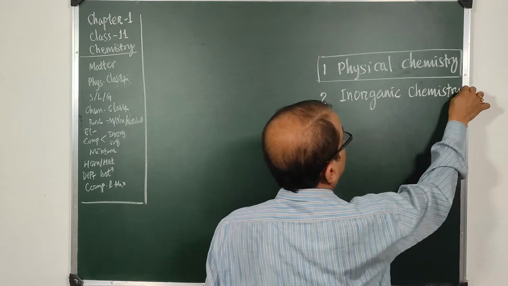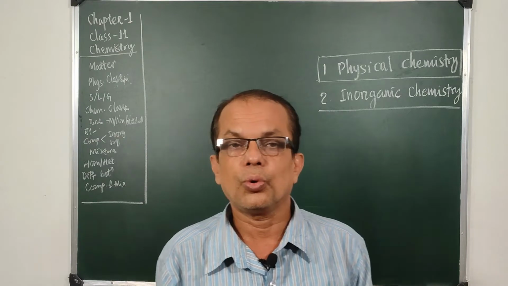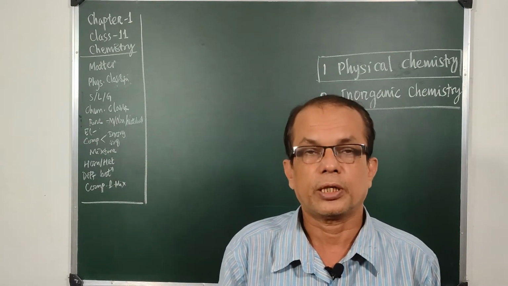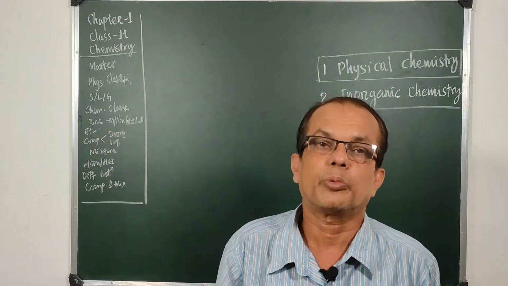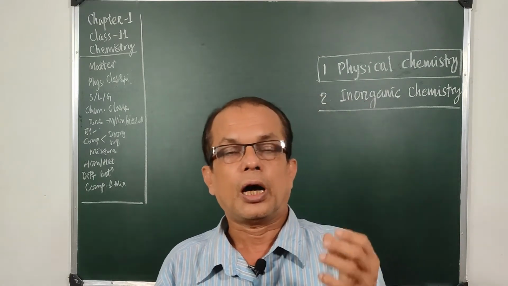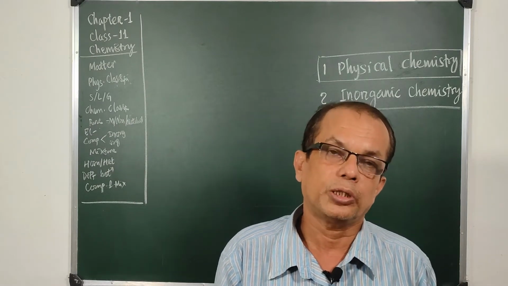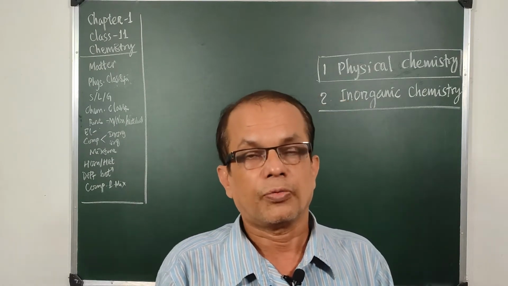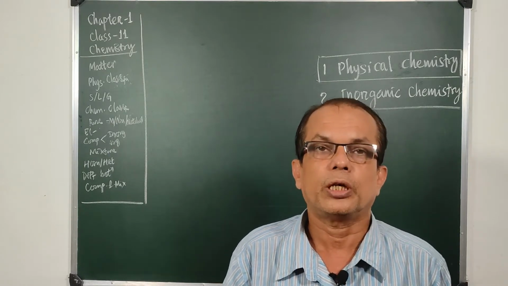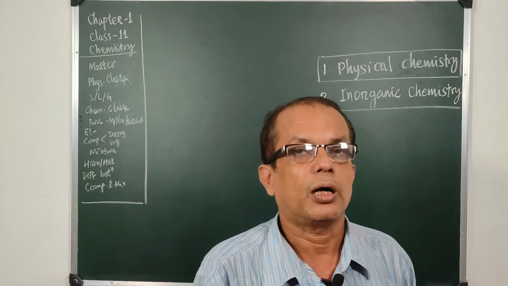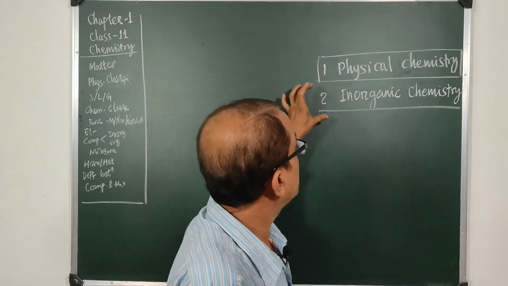In inorganic chemistry you learn the properties of different substances, say hydrogen, its physical and chemical properties, oxygen, how you can prepare it in the laboratory, what its physical and chemical properties are, say ammonia, sulfur dioxide, sulfate, any chemical compound that can be made in the laboratory, and what its physical and chemical properties are. This branch is inorganic chemistry.